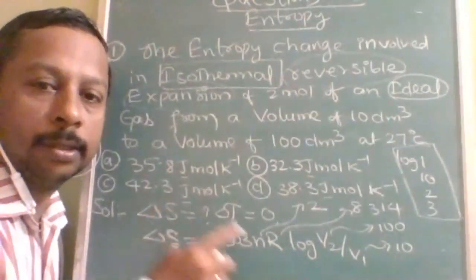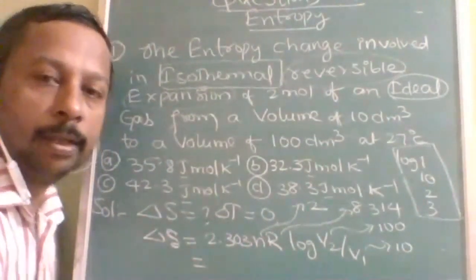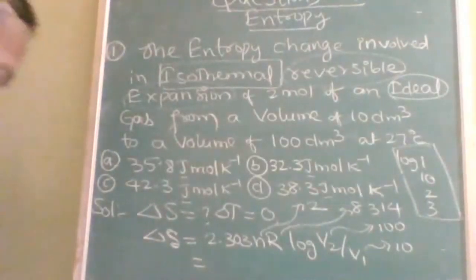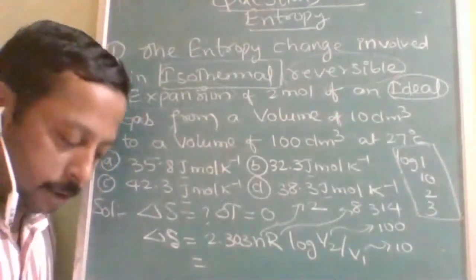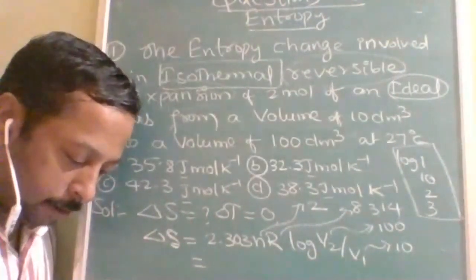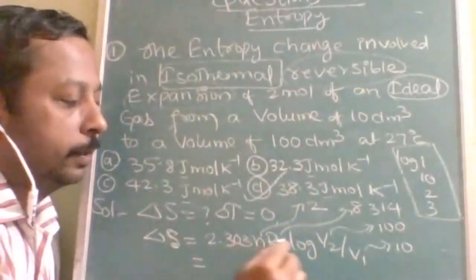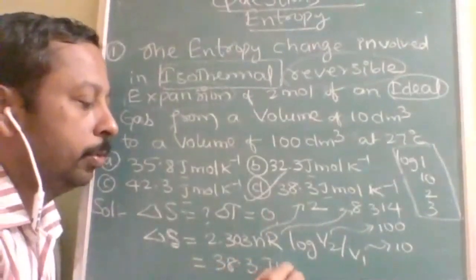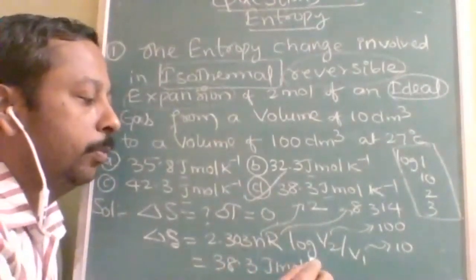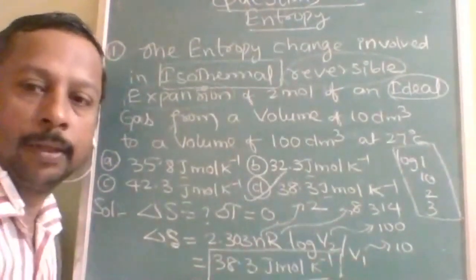So on substituting and simplifying, you will get the answer in joules, because we substituted the R value as 8.314. If you substitute and simplify, you will get option D as correct. The answer is 38.3 joules per mole per Kelvin. So this is the answer. Is it understood?